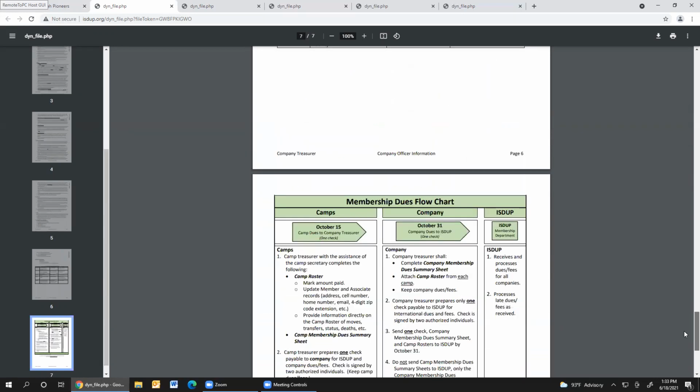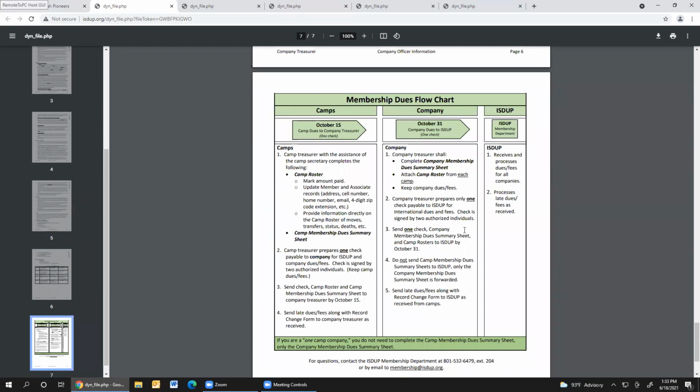If you go to the next page, there is a very detailed flow chart as to how to handle the dues that come in when our camp meetings start in September. And those are due by the end of October. On the camp level, they're due by the 15th, but this flow chart is also available at the end of the camp documents. And so this is a great resource that will help you through that process.